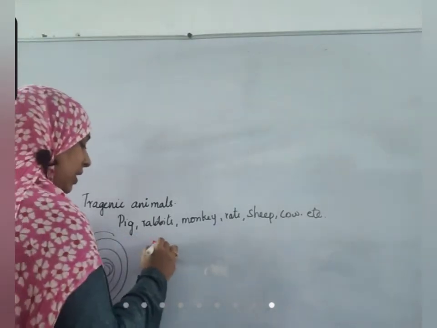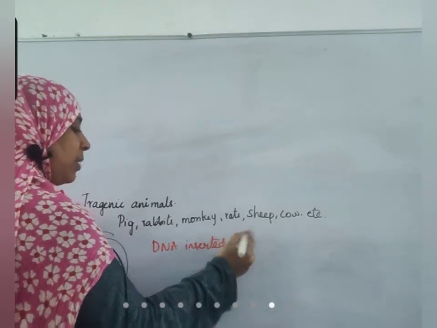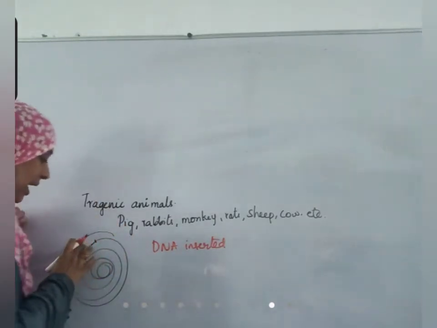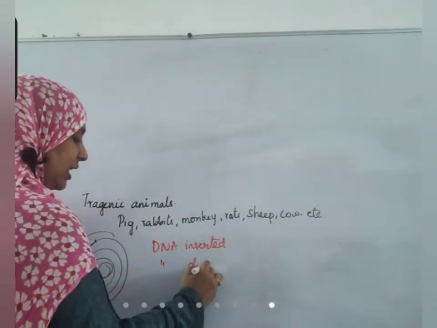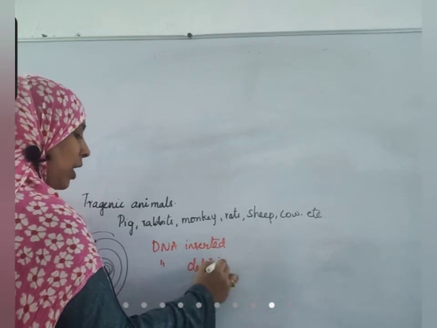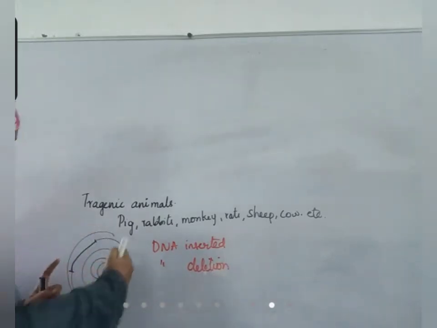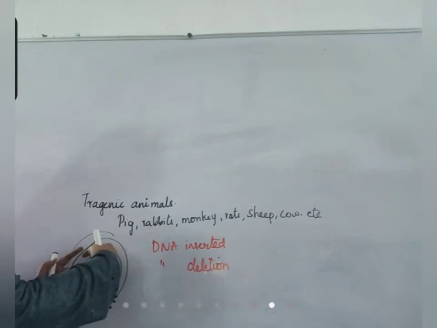If DNA is inserted, it means some other DNA, for example from human beings, is brought and added into the genome. That is DNA insertion. DNA deletion means a small length of DNA is cut off and removed, and the other two parts are combined like this. Whatever gene is between these two points is removed, and the two ends are made to combine.